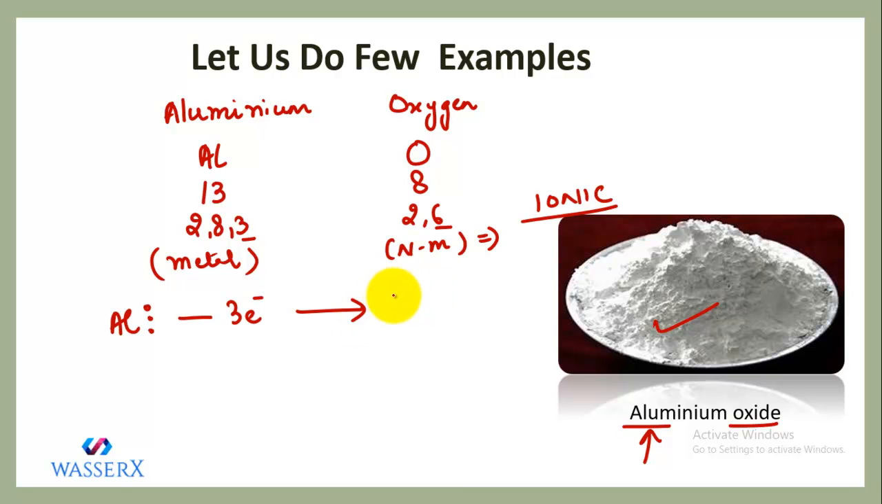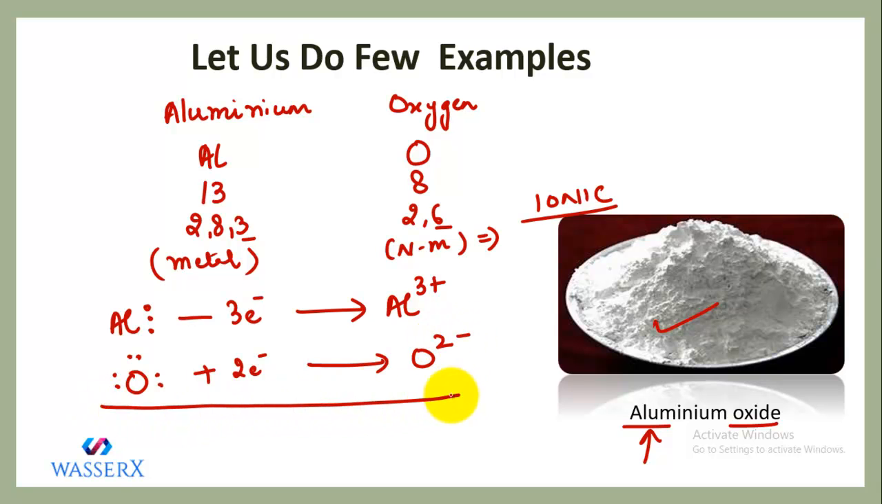Now because it is losing 3 electrons, that means it will acquire 3 positive charge. Similarly, oxygen possesses 6 electrons. Let's put them in pairs. It will gain 2 electrons because it already possesses 6. It needs only 2 in order to complete the octet. So it will accept 2 and it will form O2 negative.